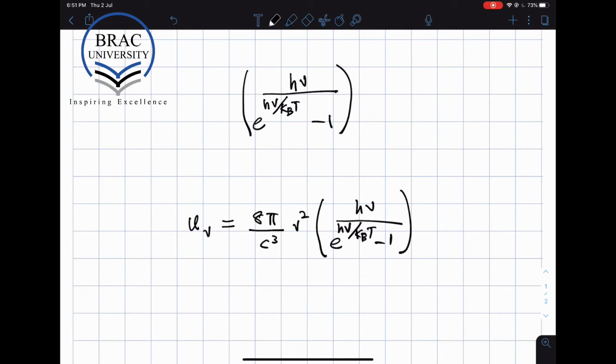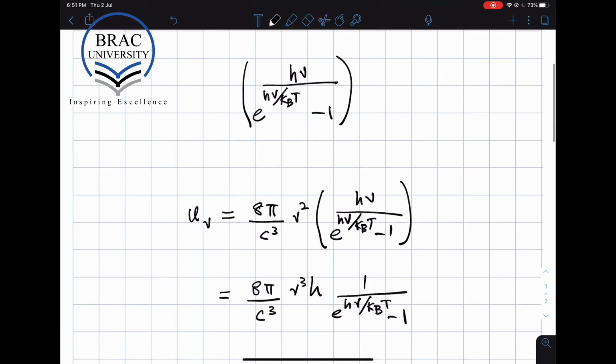So we can, of course, now rewrite this, and if you rewrite this, it's going to give us 8 pi over c cubed, nu cubed, times h, divided by e to the power h nu over k_B T minus 1.